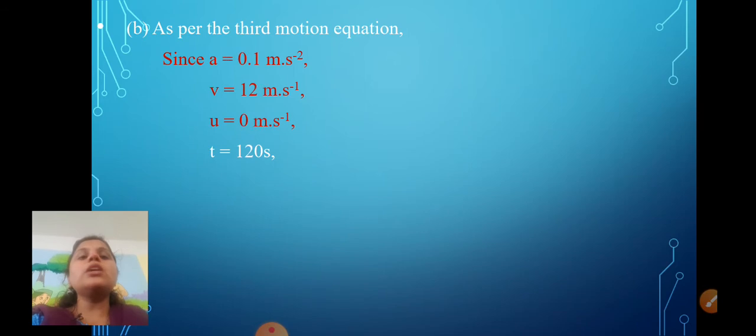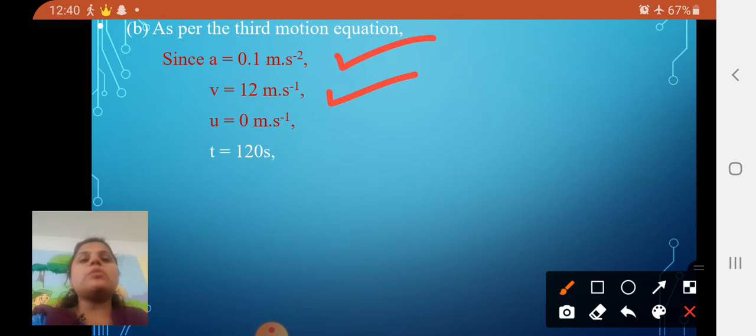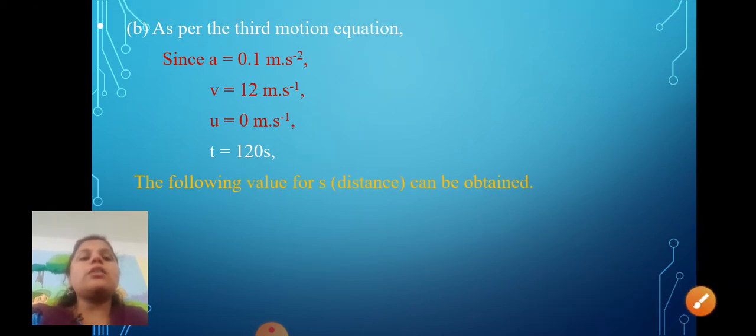Now we have to find out the displacement. Here we have to find out s. As per the third equation of motion, whatever things we have: a is equal to 0.1 meter per second square, the terminal velocity is 12 meter per second, initial velocity is 0, and t is 120 seconds. So here we have 4 things. Let's collect the formula. The formula is s is equal to (v square minus u square) by 2a.